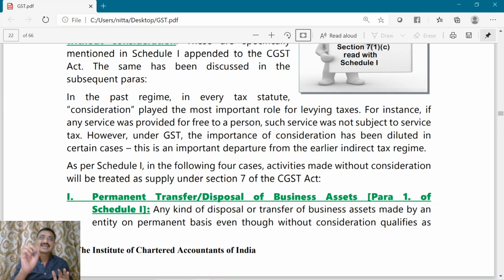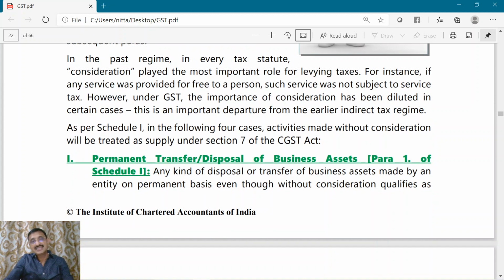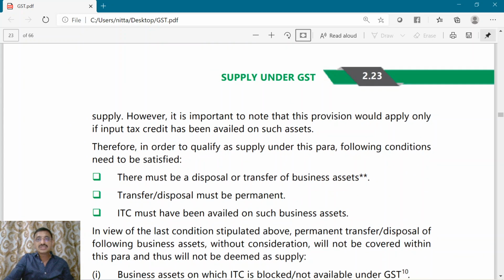Now, there is a rider to that. What is that rider? It is not that every transfer or disposal of business asset is treated as a supply. There are certain conditions. What are those conditions?